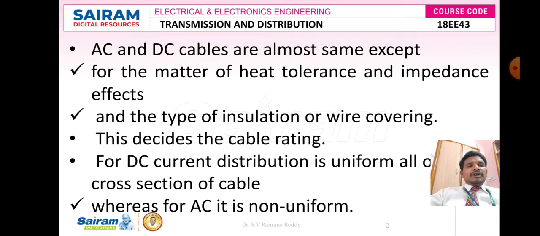So as we know, very clearly, we have the overhead line transmission system. Through the overhead transmission line system, we are already transferring electrical power. We can transfer the electrical power at 11 kV, 33 kV, 66 kV, 132 kV, 220 kV and 400 kV. While we are transferring the electrical power, in the following scenario, due to that